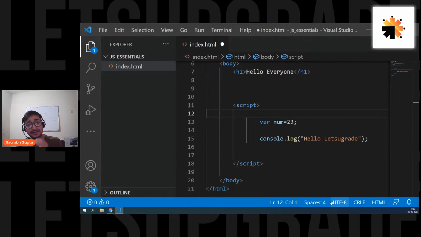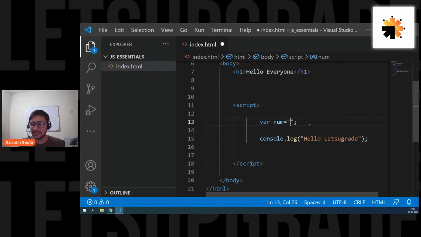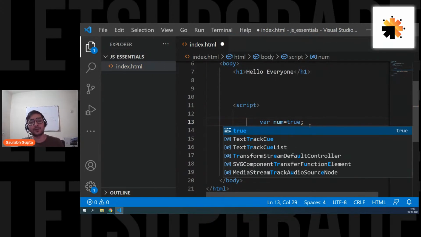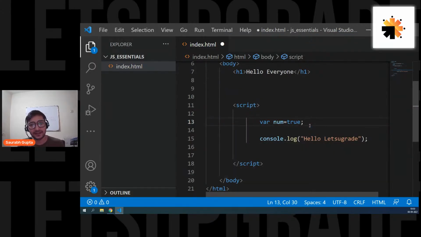And this is why JavaScript is considered a loosely typed language. In other languages, you have strict typing. You have to specify int, boolean, string, and that is the only data you can pass. But in JavaScript, no. Just put var and pass any data you want. Pass 23, pass your name, pass a boolean value like true or false. It's totally up to you. I'll change my type internally. That's why it is called a loosely typed language. Are we clear?